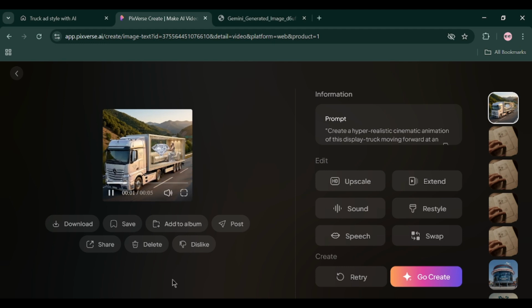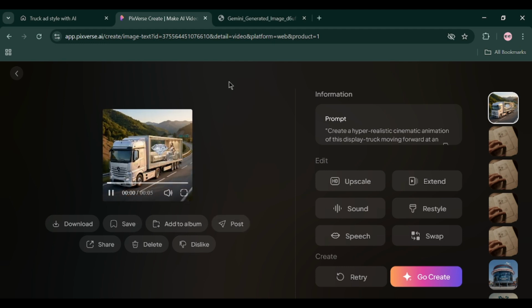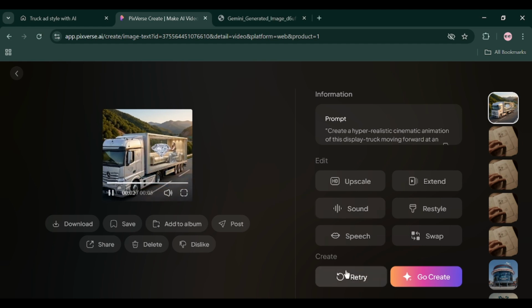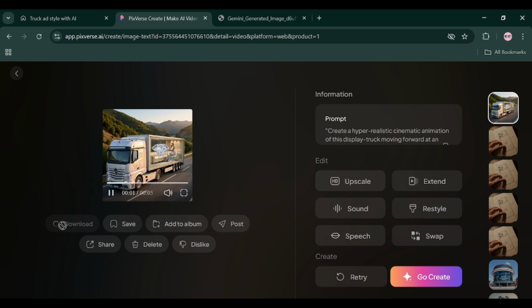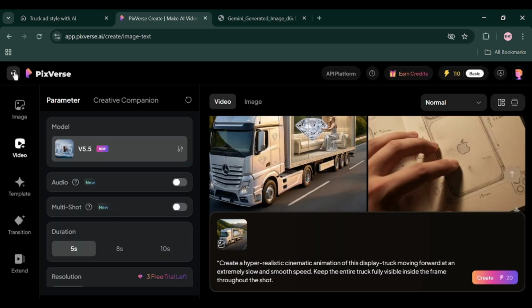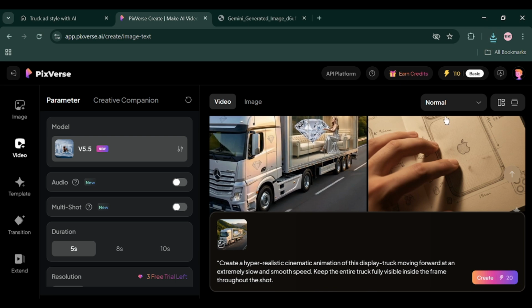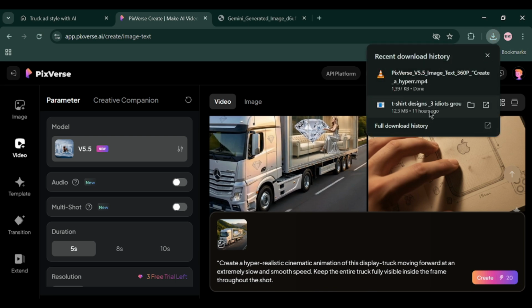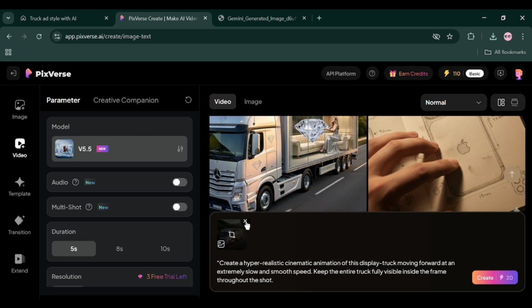Okay, so we have our result now, and this is pretty good. I'm gonna download this. You can download with watermark or without watermark, that is totally up to you. Now I'm gonna try something else. I'm gonna take the picture that we have downloaded, this one, let's try to add.